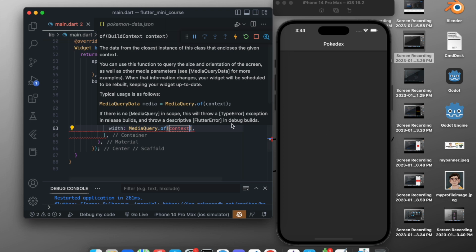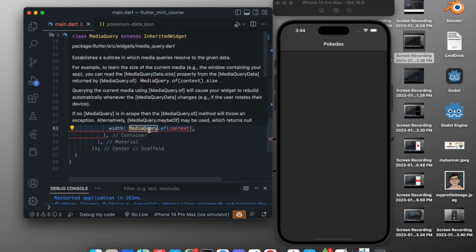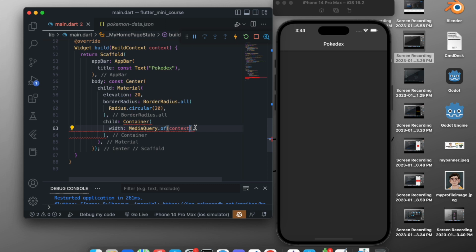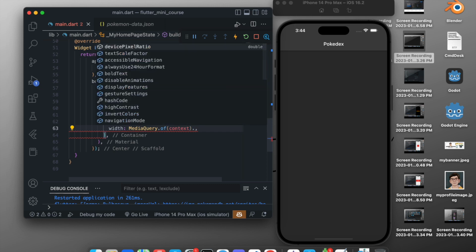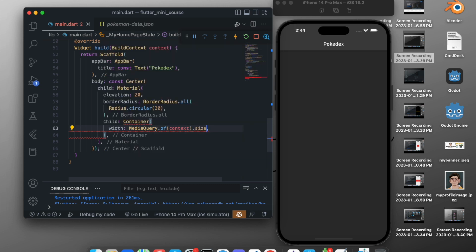So in this case, we are telling the media query of this device that we want to take the size of this device, and from the size we want to take the width of the device, and we want to subtract 40. So we don't take the whole width of the container, instead we want to leave a space of 40, and it's no more a constant. So we will remove the constant right here because media query is not a constant, and we will add a constant in the border radius.